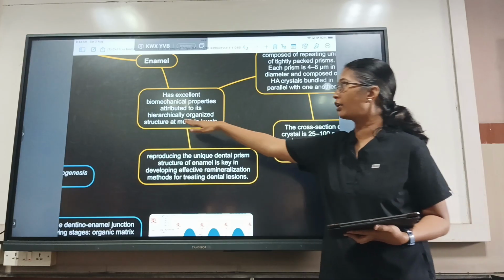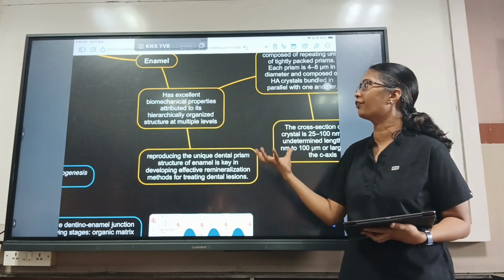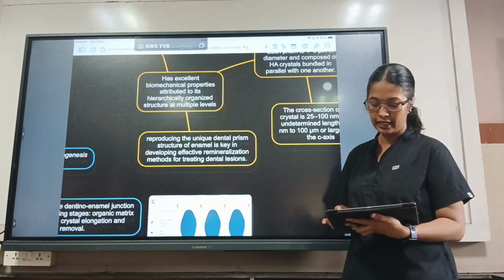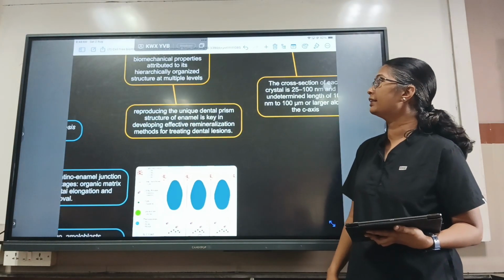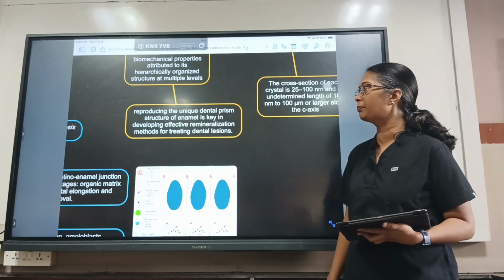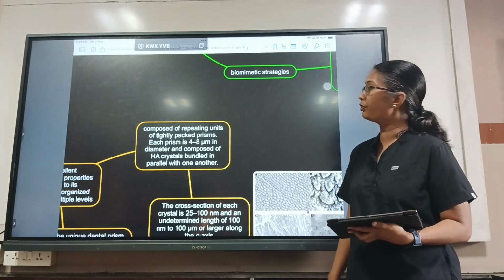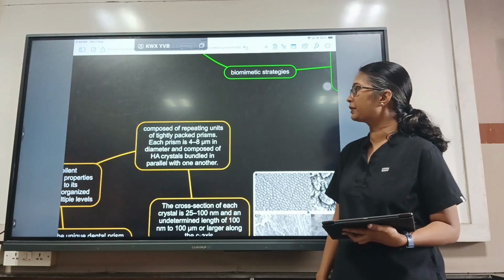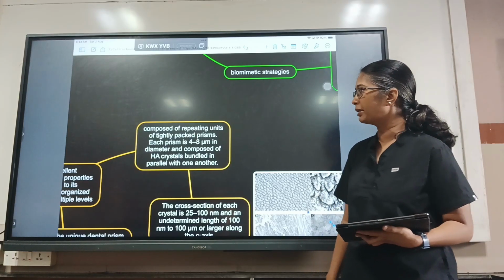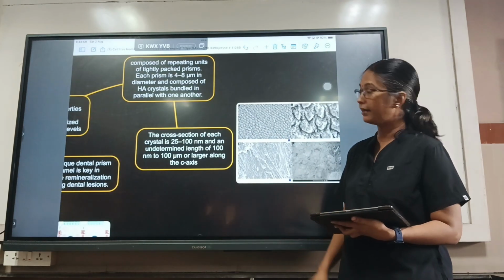That is the hierarchical organization, which is the main property of enamel, which makes it harder. Reproducing the unique dental prism structure of enamel is key in developing effective remineralization methods for treating dental lesions. So, composed of repeating units of tightly packed prisms, each prism is 4 to 8 micrometer in diameter and composed of hydroxyapatite crystals bundled in parallel with one another.